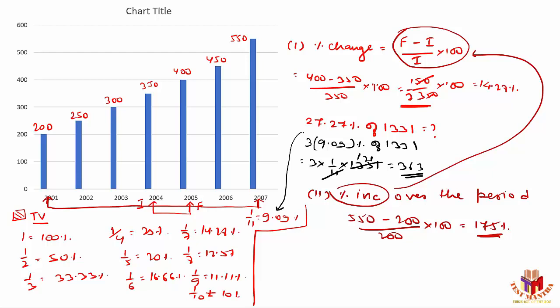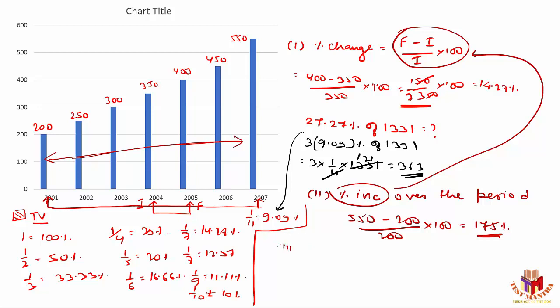If they're talking about percentage change, it is with respect to the consecutive year. But if they're talking about percentage change or percentage increase over the period, I need not bother about the values in between. My final value will be the value for the year 2007, and the initial value will be the value for the year 2001. I should not bother about these values in between.